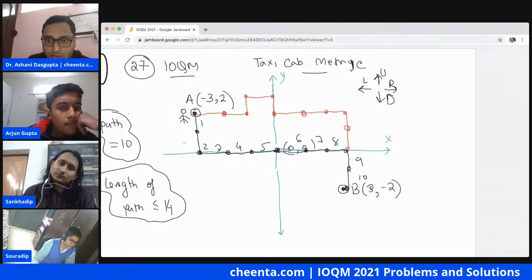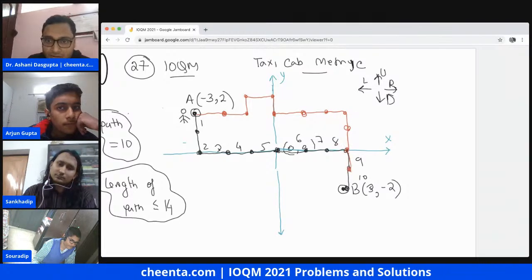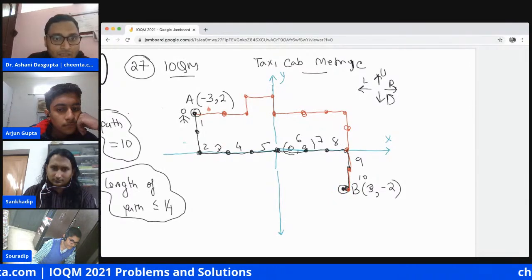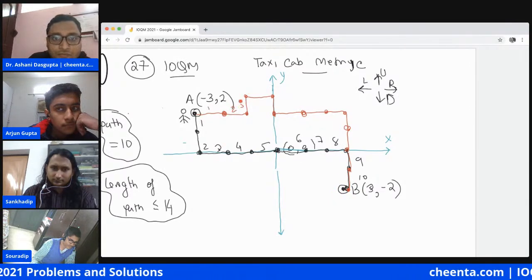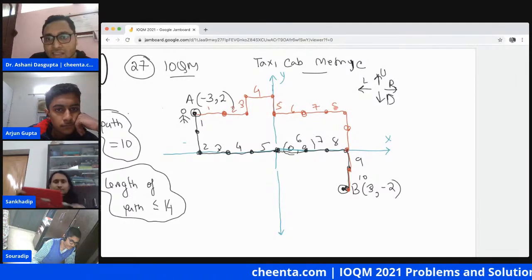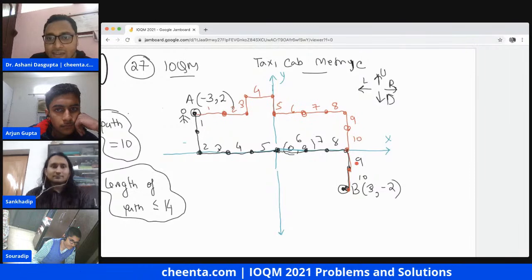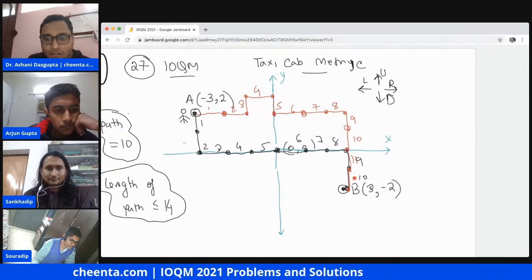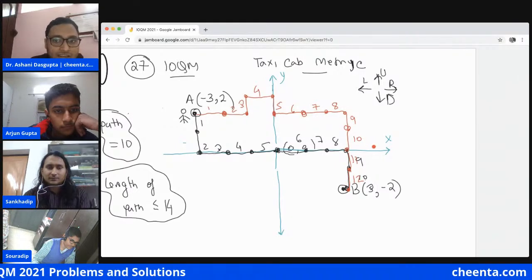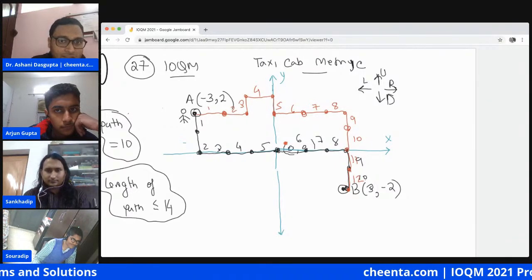So this is the final destination B. What is the length of this path? We have 1, 2, 3, 4, 5, 6, 7, 8, 9, 10, 11, 12. You might wonder why the path length became 12.